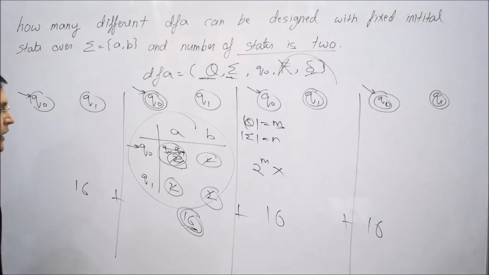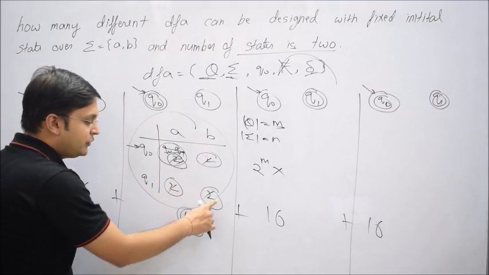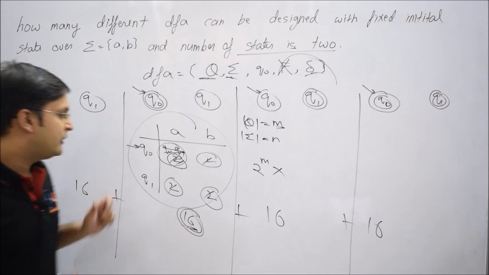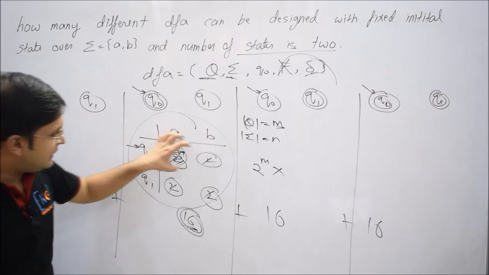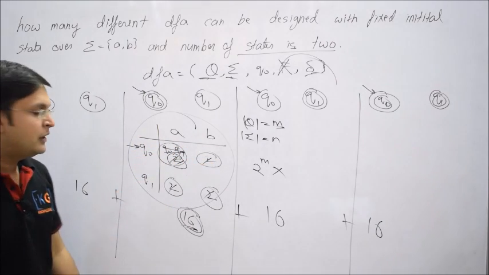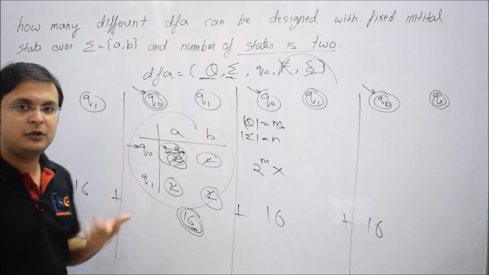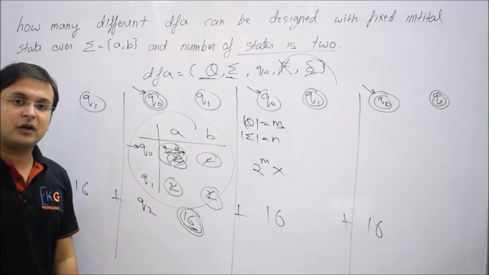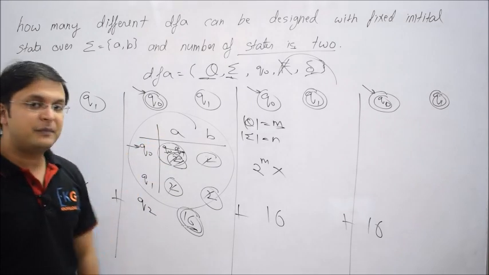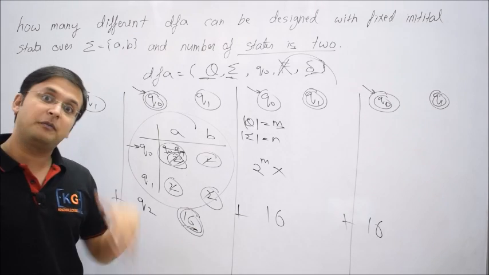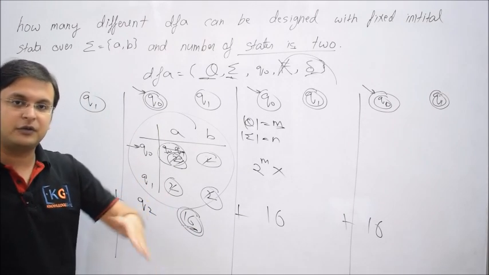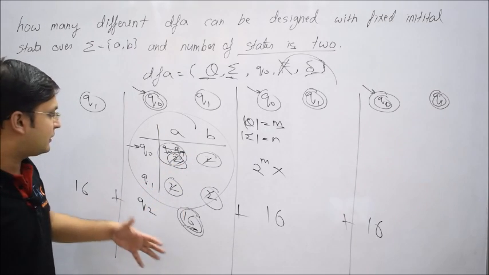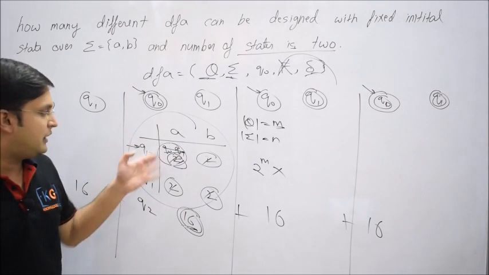You see, here we have taken 2 into 2 into 2 into 2, we have taken 16 combinations. You see how I get to this? First understand that in this case here we have two choices. Why do we have two choices? Because we have only two states. Again you think, imagine if suppose I have three states, q0, q1, q2, then on every symbol how many choices could I have? It could be three choices, either q0 or q1 or q2. So you take 2 because only two states were possible. If there were three states, then I could have taken 3 into 3 into 3.